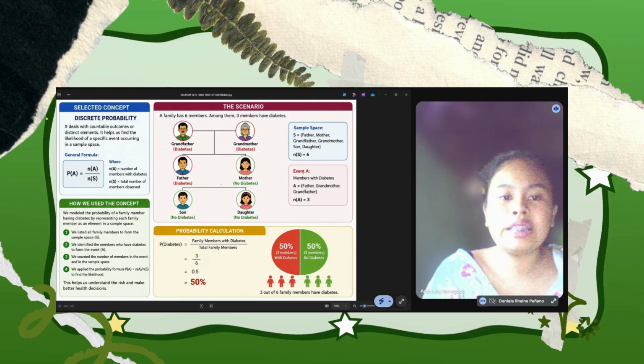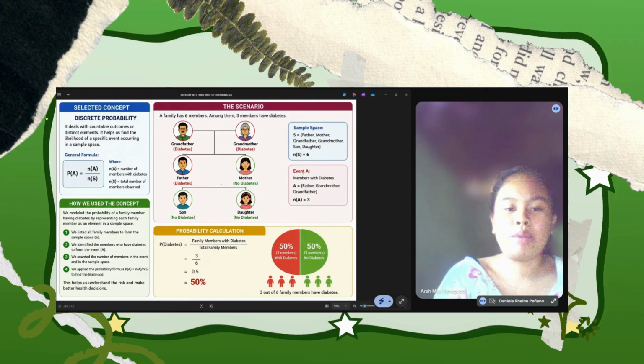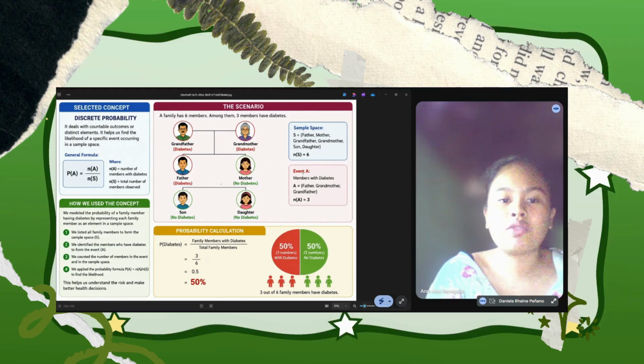Now let me explain the important terms I used in my model. The first is the sample space. The sample space represents the complete set of all family members being observed. In my example, S is equal to {father, mother, grandfather, grandmother, son, and daughter}. Since there are 6 family members, the value of n(S) is equal to 6.